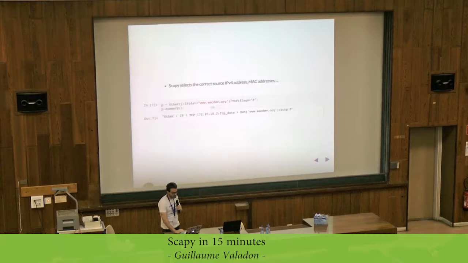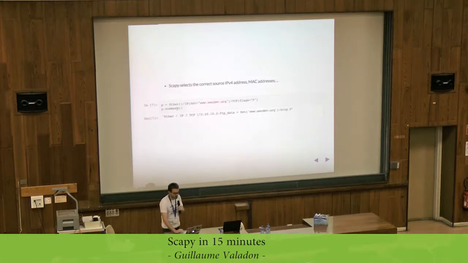Of course, you can specify fields, like here, TCP flag FIN. Here's the destination, which is Scapy's main website, secdev.org. And for you, Scapy will do many things. It will select the source IPv4 address, meaning that it is doing its own routing table internally. It will also select the right MAC address.